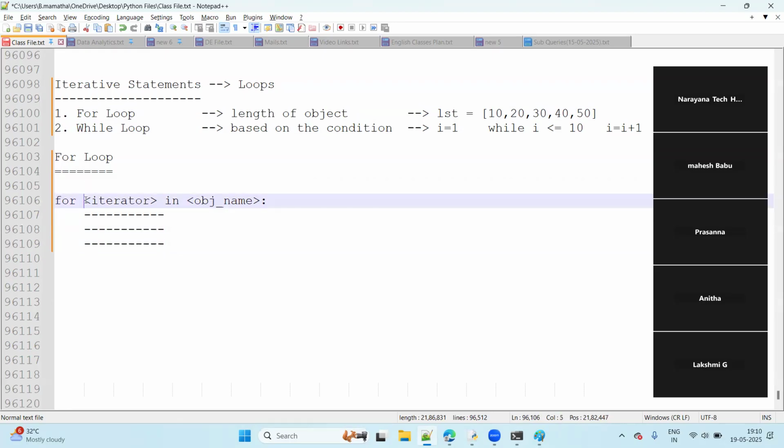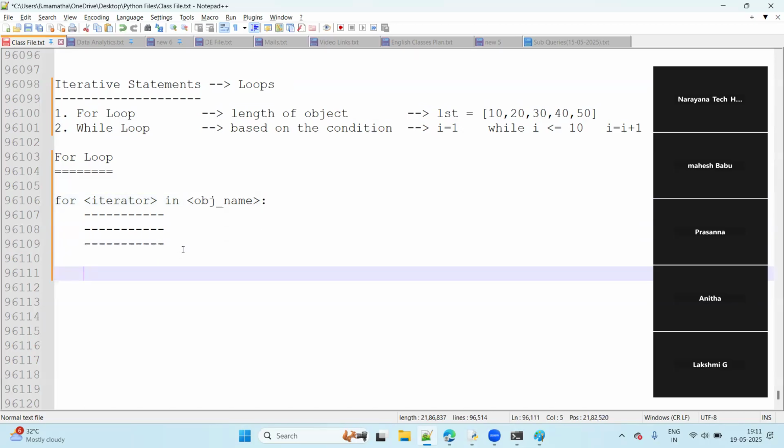For is fixed, then the iterator, generally we use i, so for i in the object name, because in the for loop the object is important. So we take that object name. This object can be any of the data structures: list, tuple, set, dict, or string. Or you can use the range function also. We'll discuss what the range function is shortly.